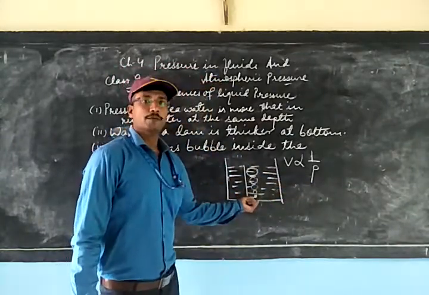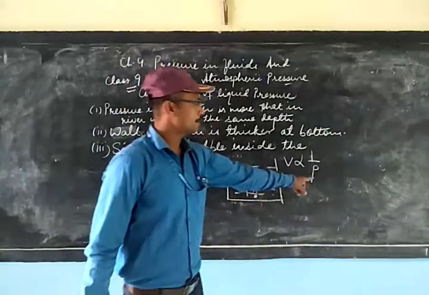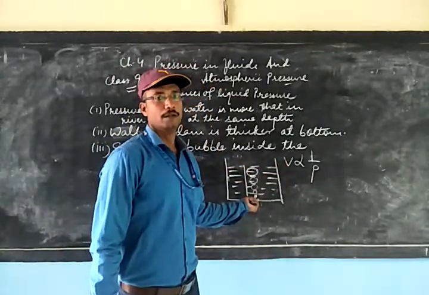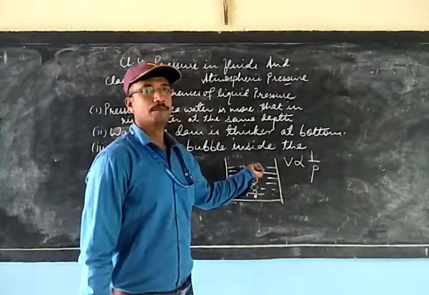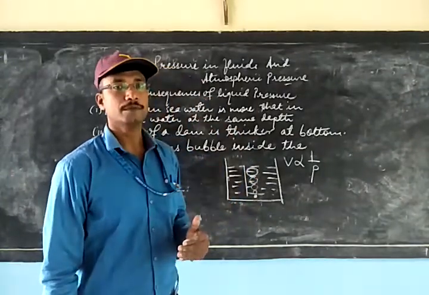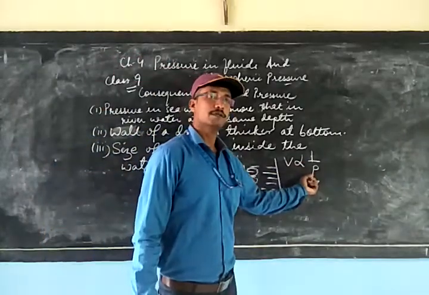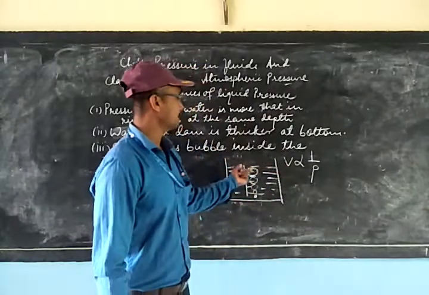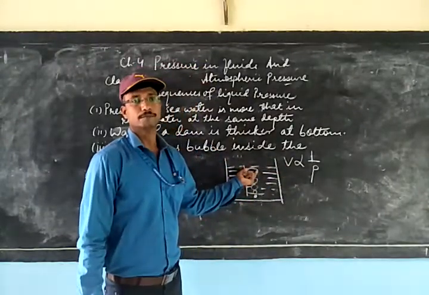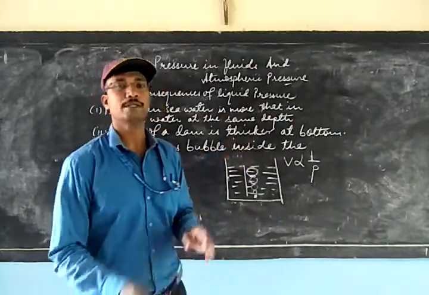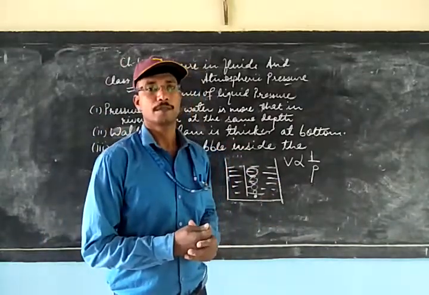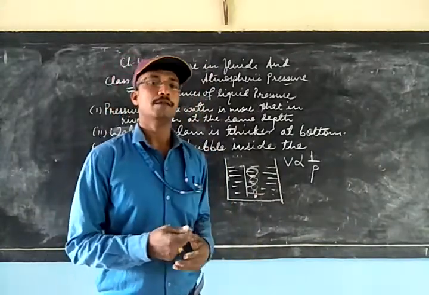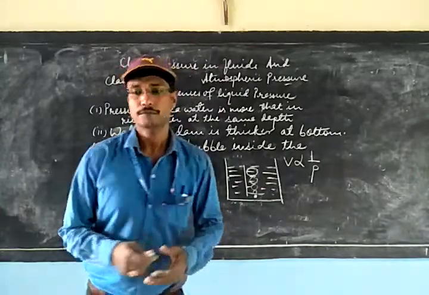The bubble at the bottom will experience more pressure, so the volume is less, and so you can see the size of the bubble. But as it rises up, because there is decrease in the depth, pressure will also decrease, and that will increase the volume of the bubble. And now you can see how big the bubble has become. And when it reaches the surface, it bursts. So these are some of the consequences of the pressure in the liquid.